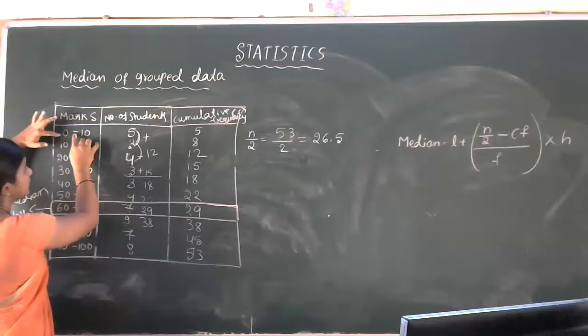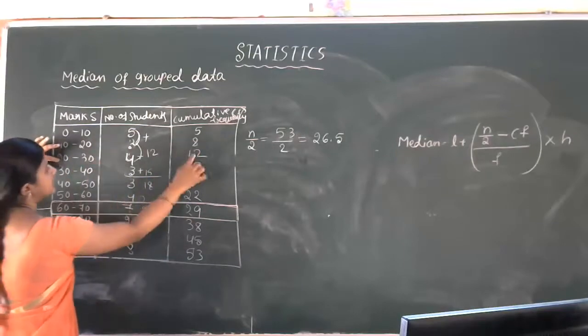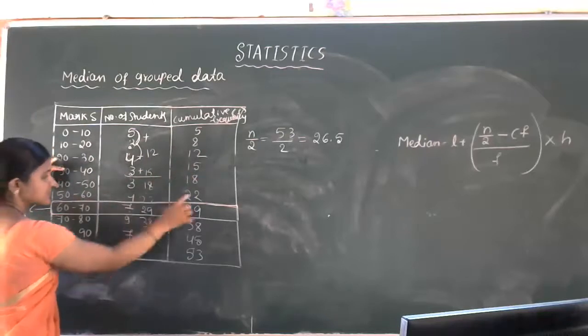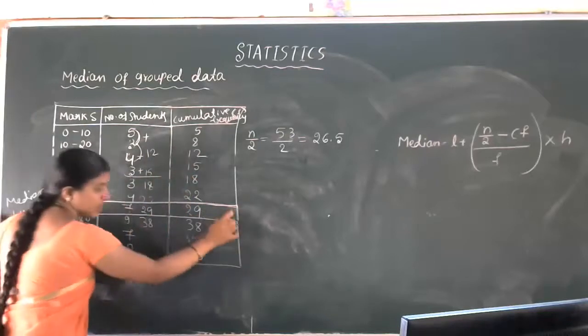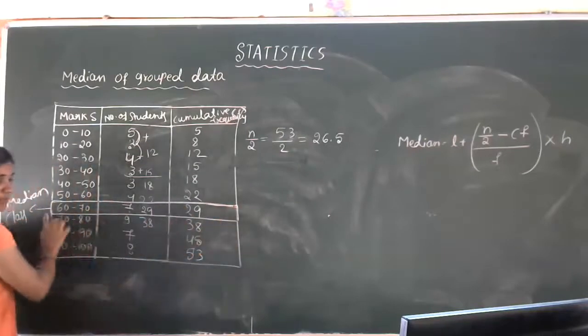So correct, check whether it is in the same line: first line, second line, third line, fourth line, fifth line, sixth line. Yes. So better you have to mark like this. Put one box for this. This is a very important data.